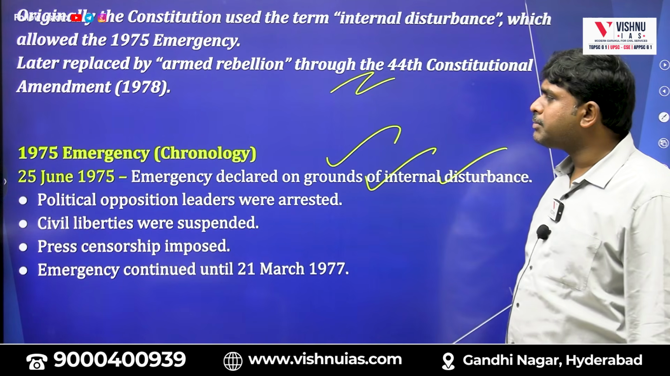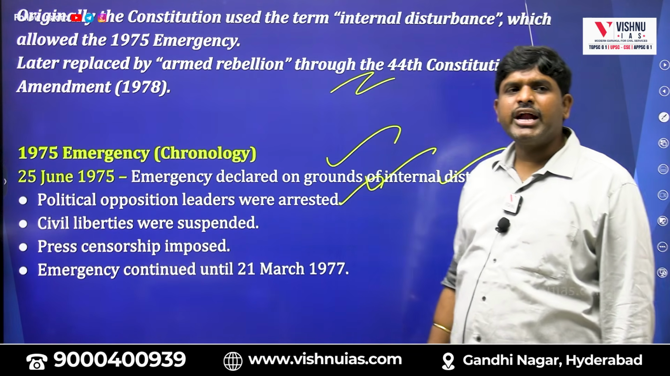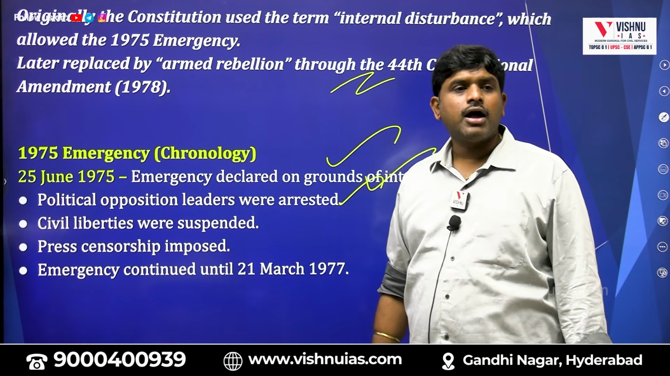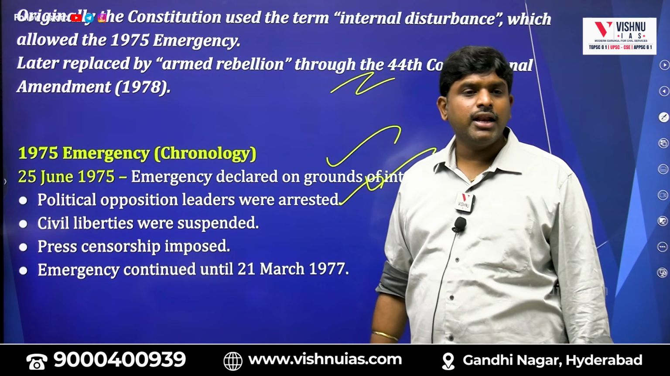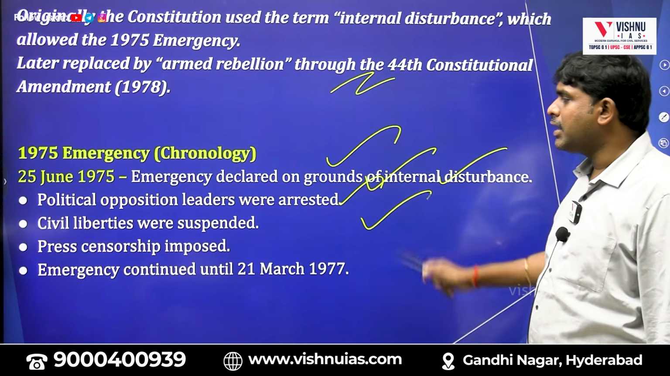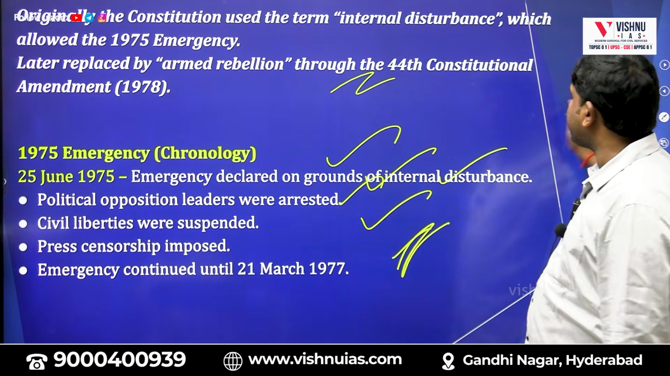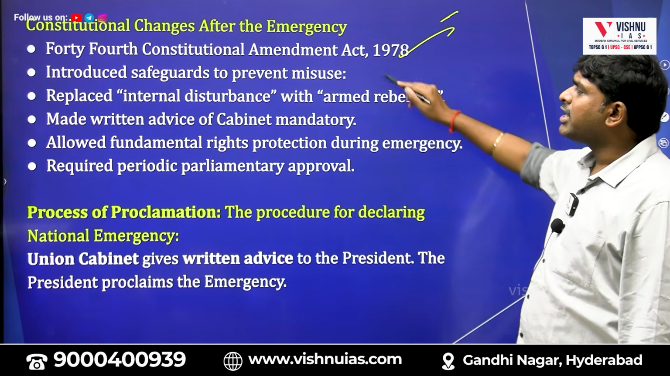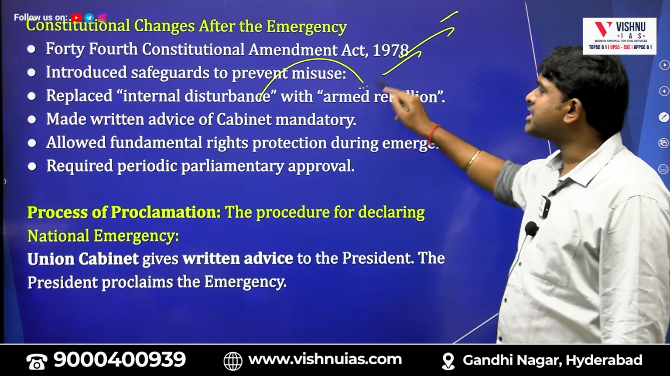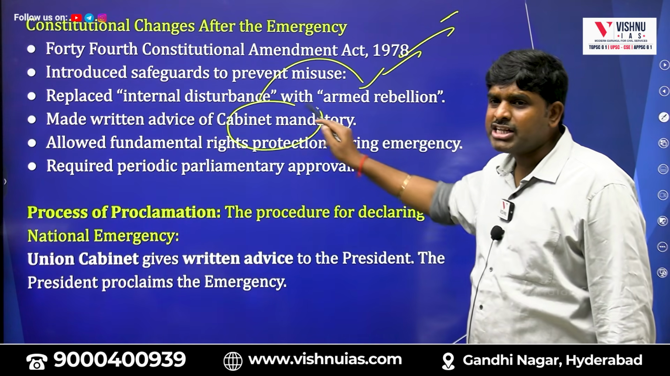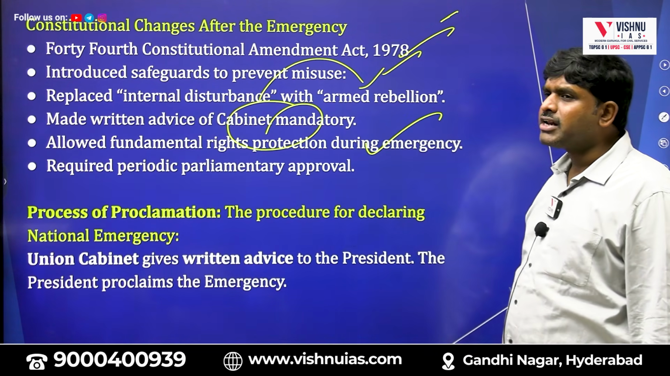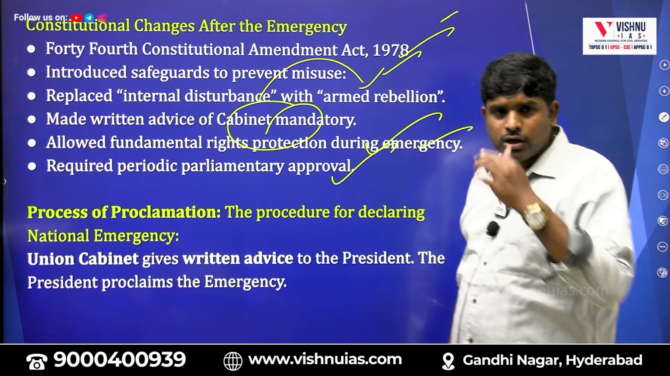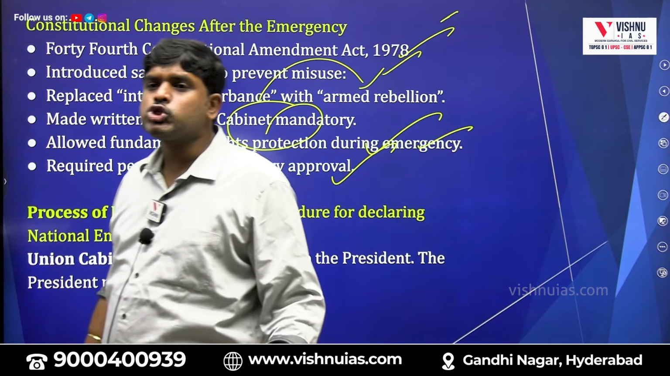It was declared on grounds of internal disturbances. Before 1976, it was internal disturbances. After 1978, it is called armed rebellion. Before that it was internal disturbances, civil press and all these things happened. Constitutional changes after emergency: 44th Amendment safeguards. Internal disturbance has been changed to armed rebellion. Written advice of the cabinet is very, very important. Fundamental rights protection is allowed during emergency, and periodic parliamentary approval is required. So there are some changes brought by the 44th Constitutional Amendment Act.